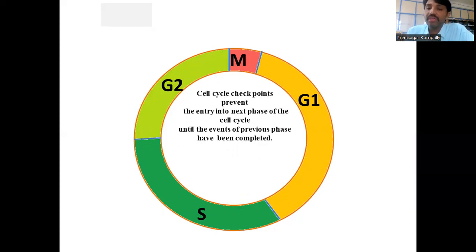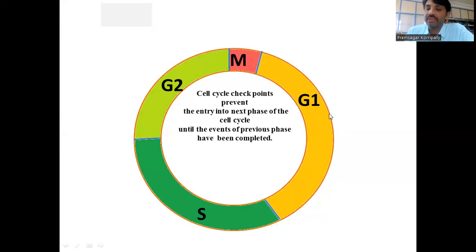Then coming to the cell cycle checkpoints. The cell grows from G1 to G2, then enters the M phase for division. But meanwhile, the cell can undergo various stress conditions.